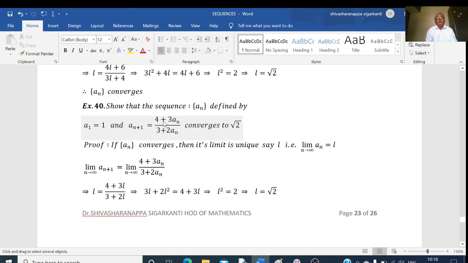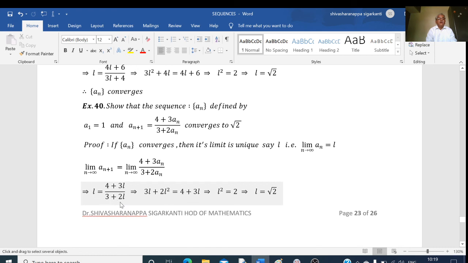Similar example, show that the sequence an defined by a1 equal to 1 and an plus 1 is equal to 4 plus 3an divided by 3 plus 2an converges to root 2. If an converges, then its limit is unique, say L. That is, limit of an as n tends to infinity is equal to L. Limit of an plus 1 as n tends to infinity equals limit of 4 plus 3an divided by 3 plus 2an. This gives L equal to 4 plus 3L divided by 3 plus 2L.